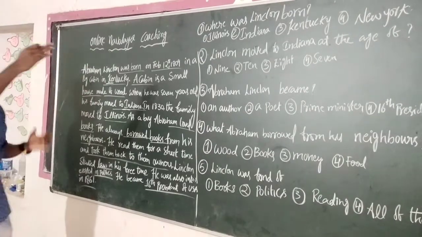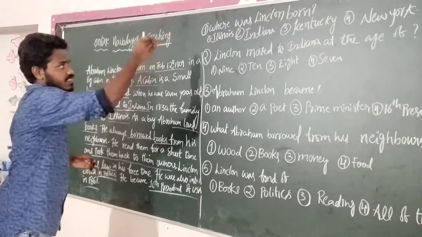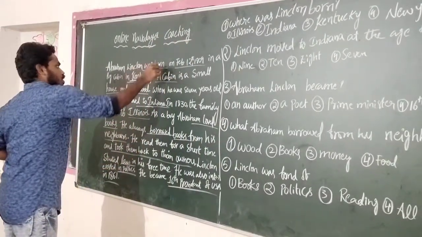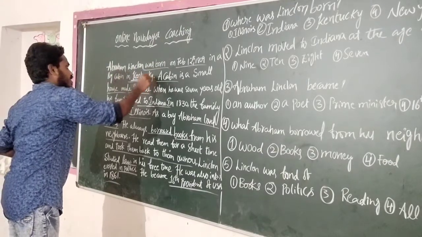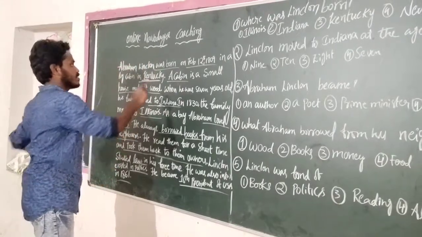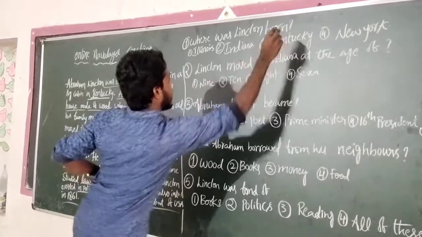No, right? So we can eliminate New York. But among these three options, we need to choose the right one. In the sentence about birth, they have mentioned very clearly only Kentucky. Where did he get born? Kentucky. So Kentucky is the right answer.